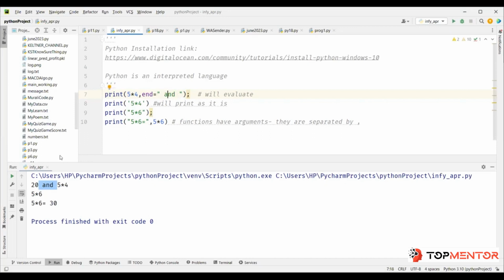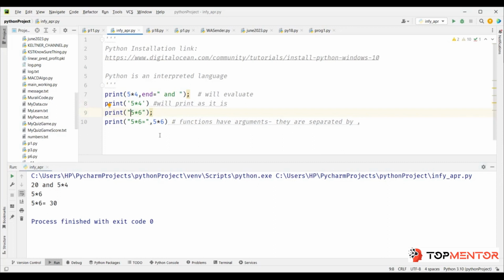So now you see, I put space and space. So 5 into 4, 20, space and space, and now the output of the next line. And this anyway has end equal to slash n. So the next value, 5 into 6, has come in the next line. So backward slash n is used to print a new line. So here we saw how to remove that default new line.